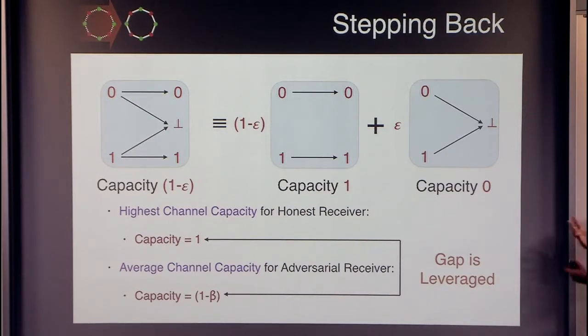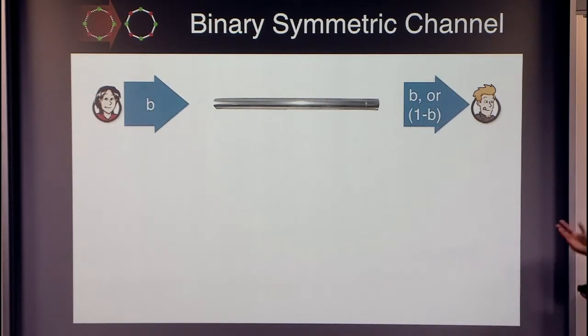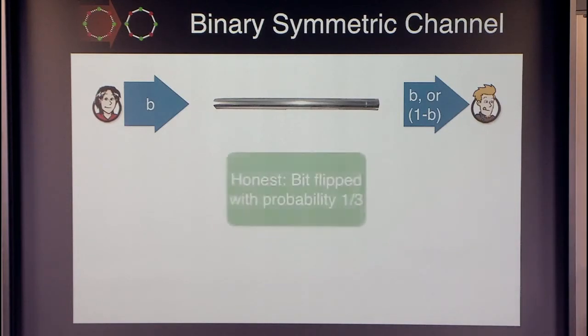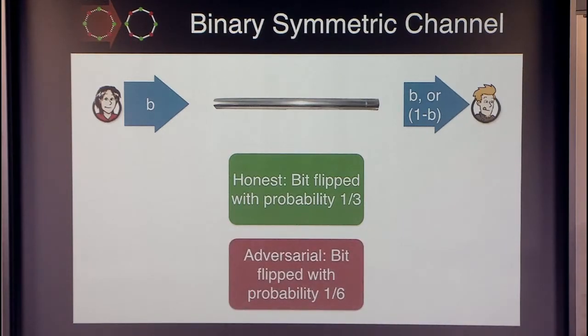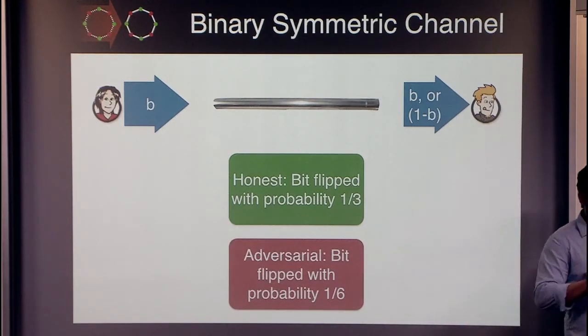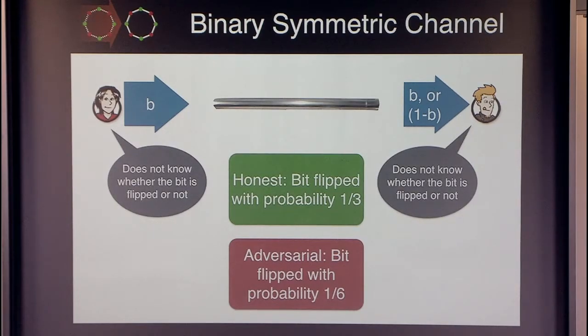So, given this abstraction, let us try to use this knowledge on more channels, like the binary symmetric channel. In a binary symmetric channel, a sender sends a bit B, and with a certain probability, the bit is delivered or it is flipped. If the receiver is honest, then the bit is flipped with probability 1/3, and if the receiver is adversarial, then it is flipped only with probability 1/6. Note that in this case, both sender and receiver do not know whether the input bit was flipped or not.